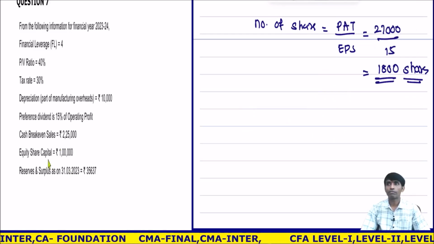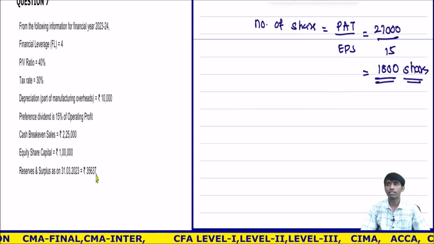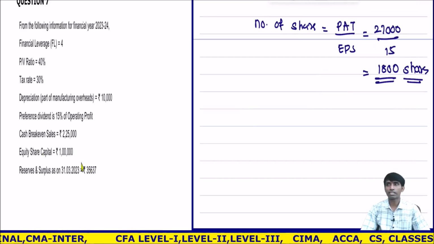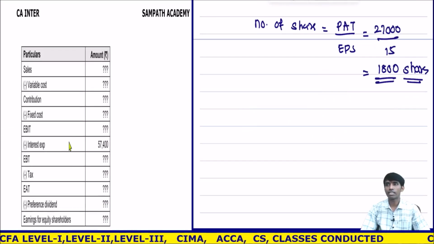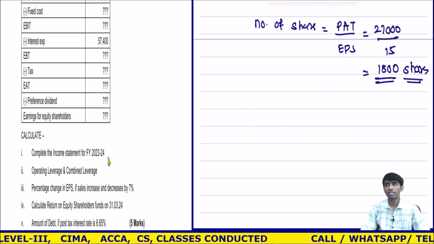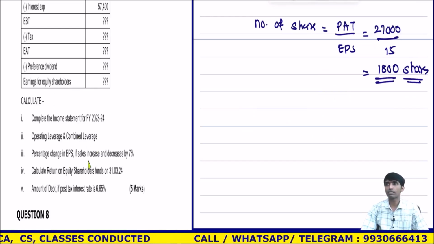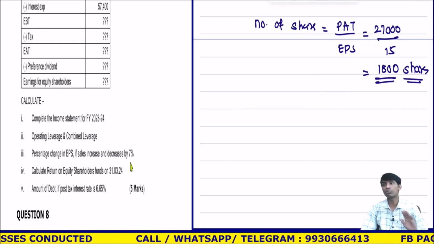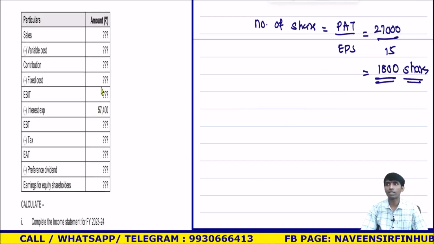Okay, and fixed equity share capital is 1 lakh. Reserves and surplus is 35,637. Okay, and then we have to find the sales, means we have to fill in this. Sales minus variable cost, everything, and complete the income statement. Here the operating leverage, combined leverage, percentage change in EPS if the sales increase or decrease by 7%. So first we'll have to complete this table, sales minus variable cost, this.